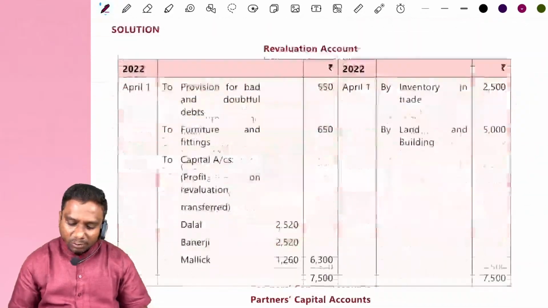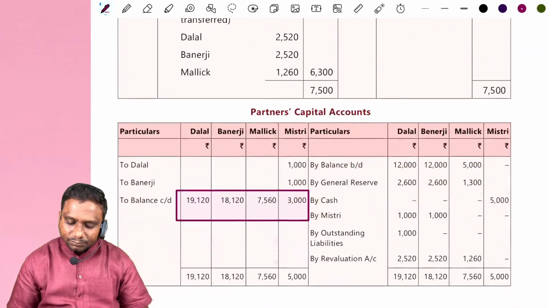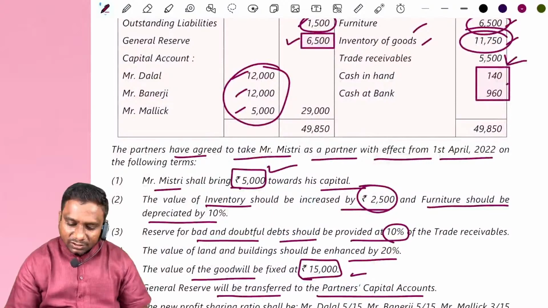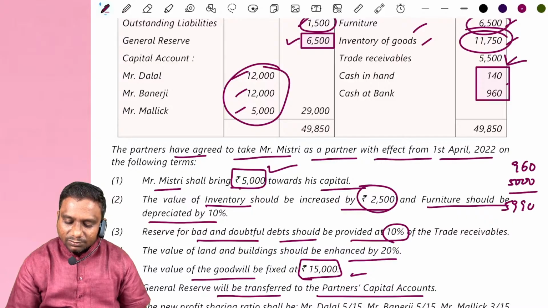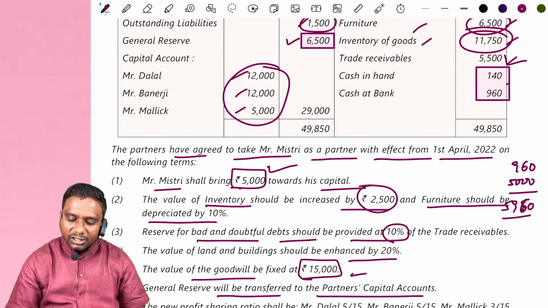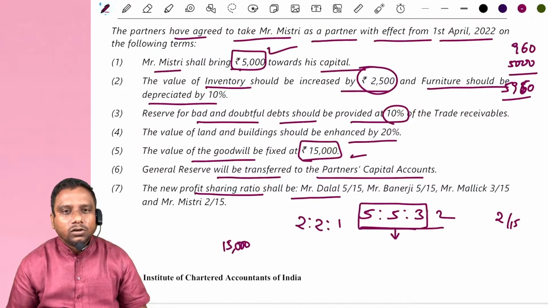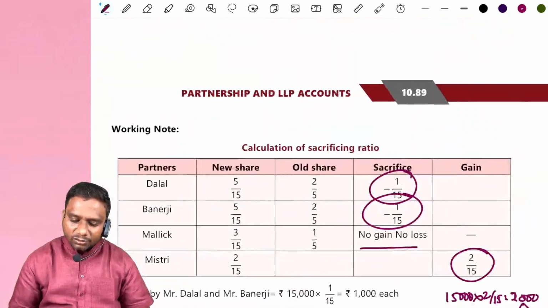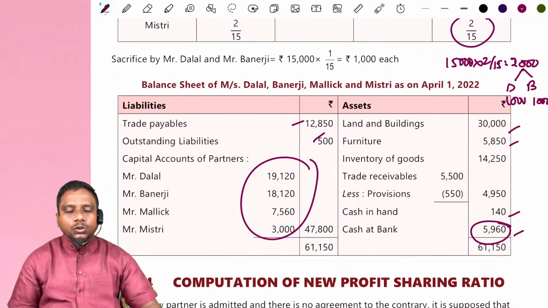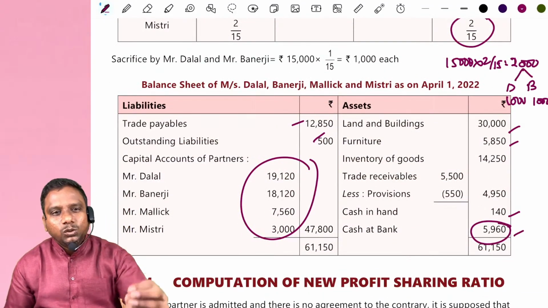Tell me, how much bank balance do we already have? 960. He contributed 5,000 rupees capital, so that makes 5,960. They did not mention whether goodwill is brought in cash or not. Assume the goodwill is not brought in cash. So the bank balance becomes 5,960. So as much as possible, try to solve and come.